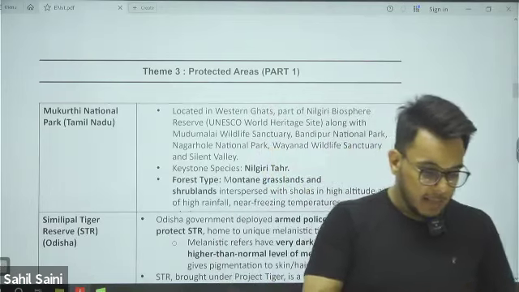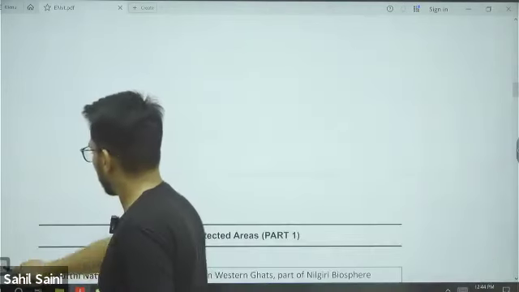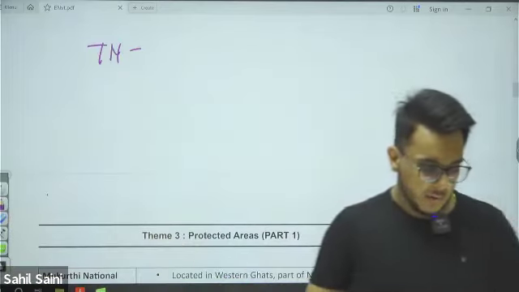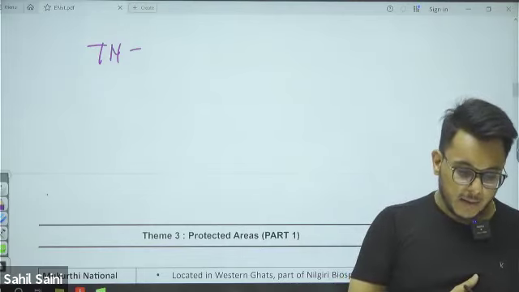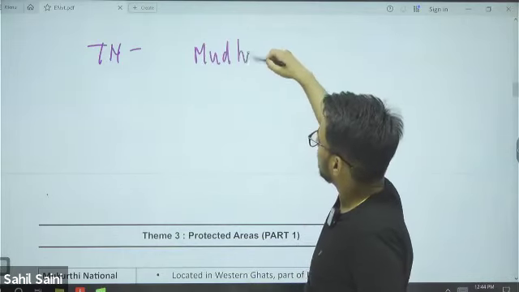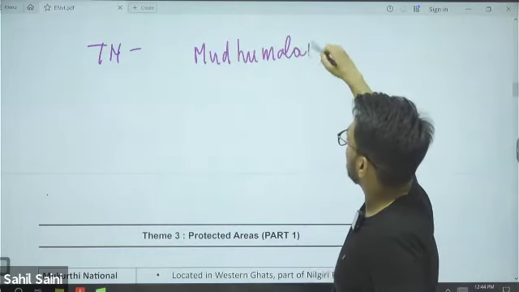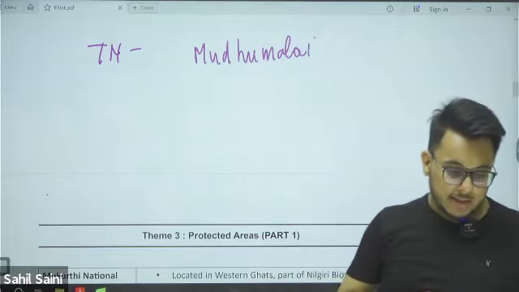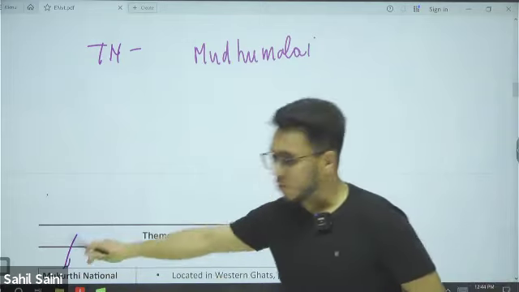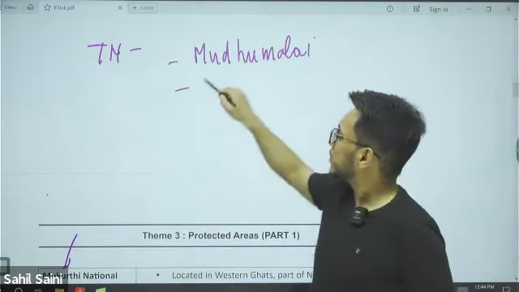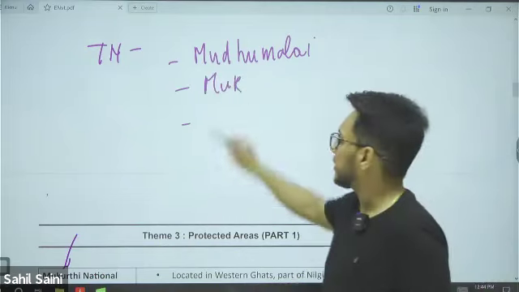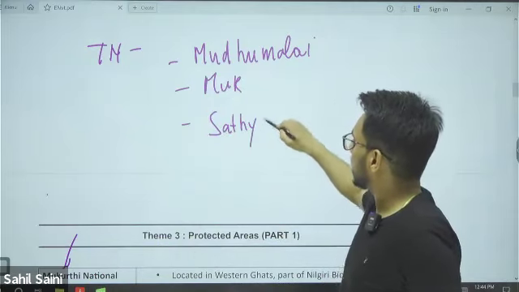Number one, Tamil Nadu. In Tamil Nadu, we have Muddumalai National Park. Then next is Mukurthi National Park, which we are already seeing. Then there is Satyamangalam Wildlife Sanctuary.